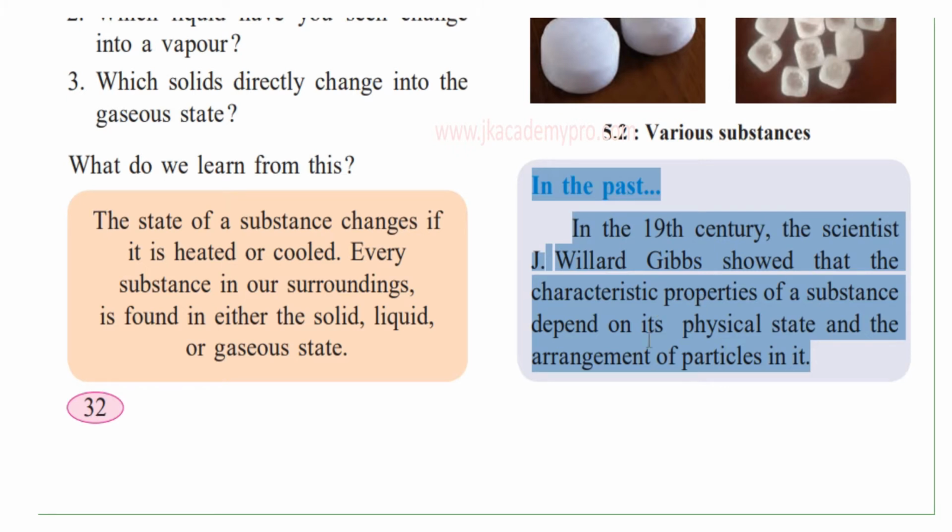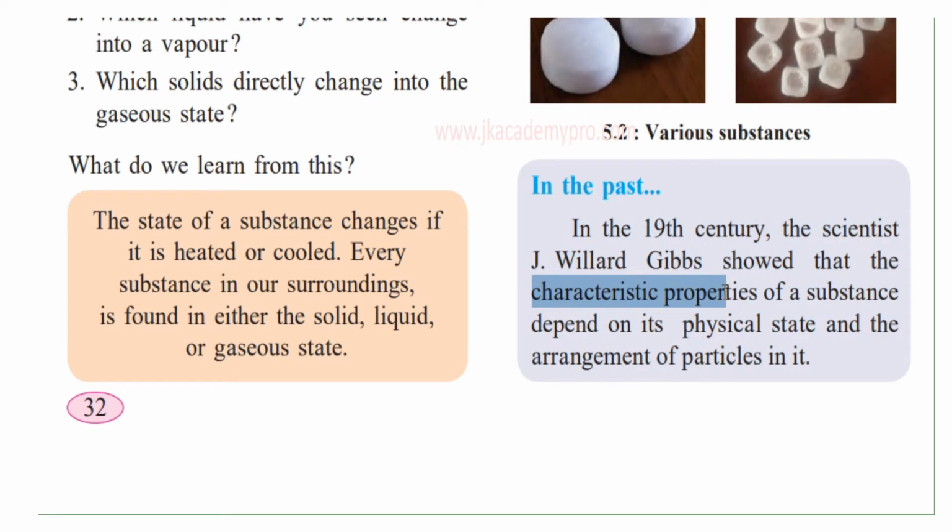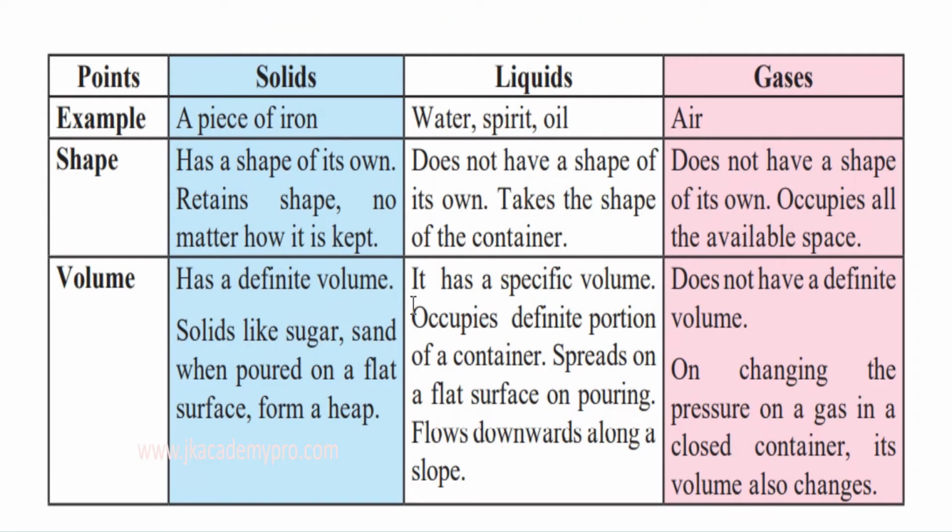So that is what he found out, and he says that the characteristics of the properties of a substance depend on its physical state, so in which state they are, and the arrangement of the particles. So in what arrangement the molecules are present: solid, liquid and gaseous state. That is how the characteristics of the properties depend. Now let's understand the differences between the three states of matter, namely the solid state, liquid state and gaseous state. Why is each different from the others? How is it different?